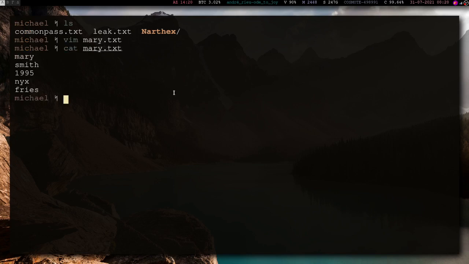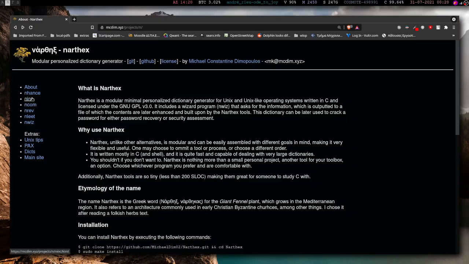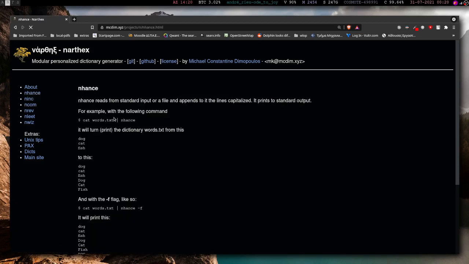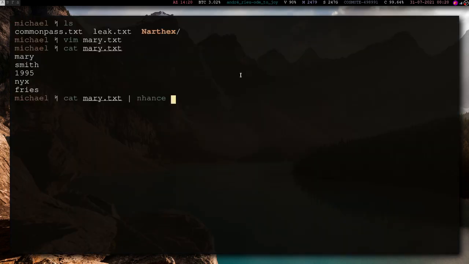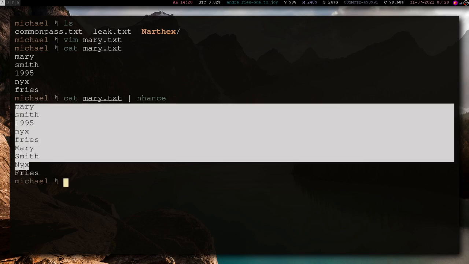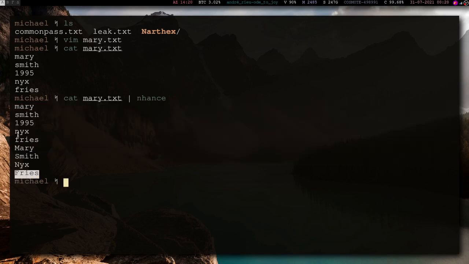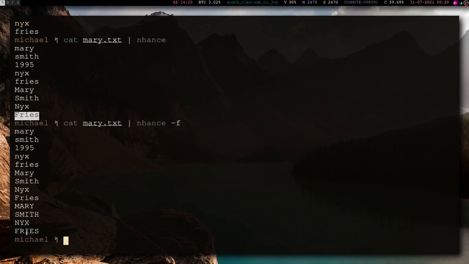This is a very small word list. Let's see how we can enhance it. We can use enhance, which, as you can see, is a utility of Northix. If we run it, as you can see, it adds capitalized versions at the end. We can use the F option for full capitalization. Now we have a fairly better dictionary.